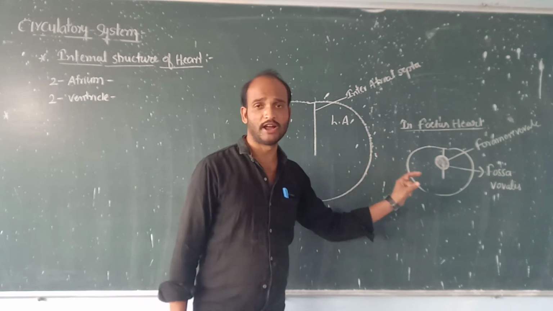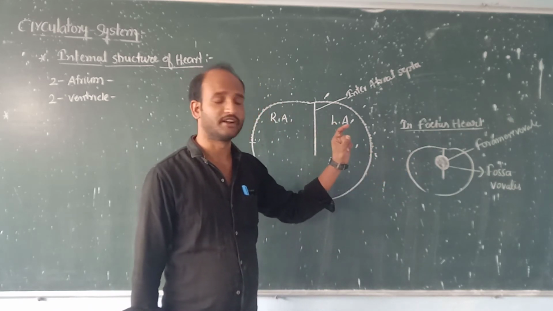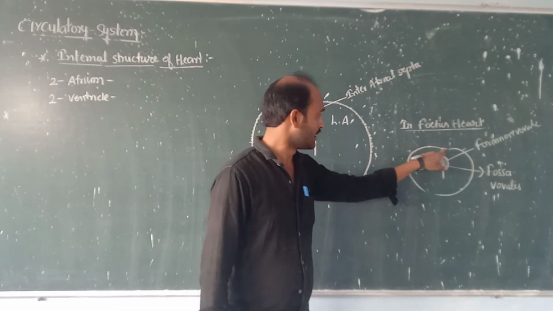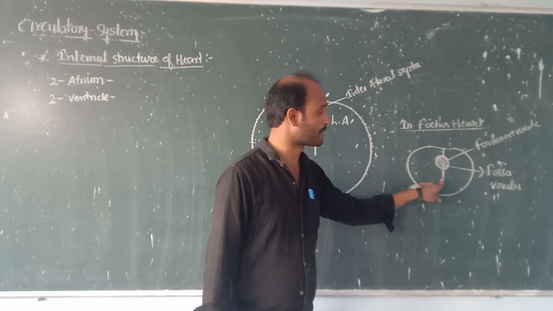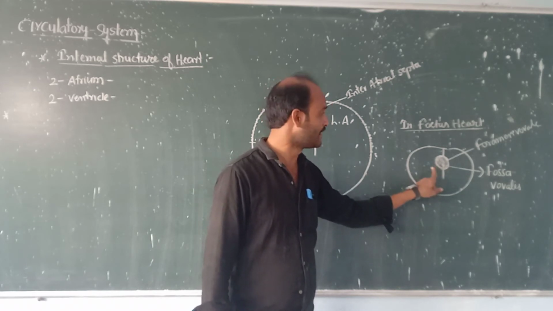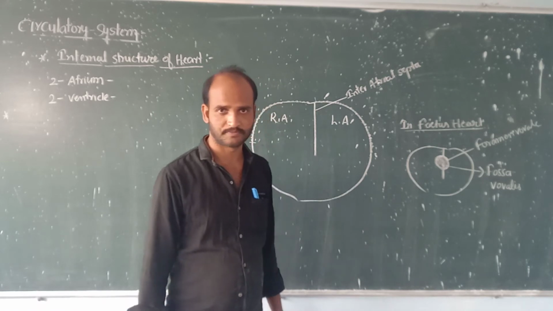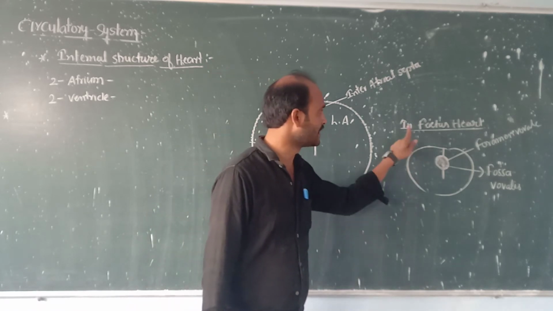It is a depression in the interatrial septa between the left and right atriums. So this is in the fetus heart.